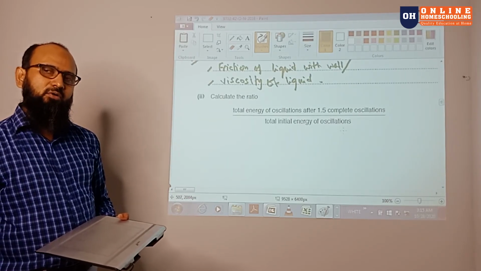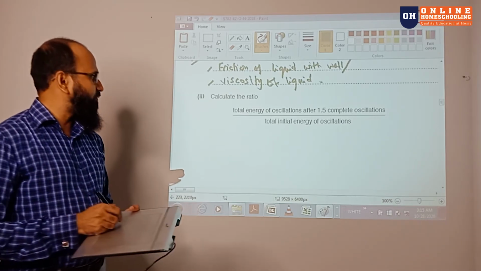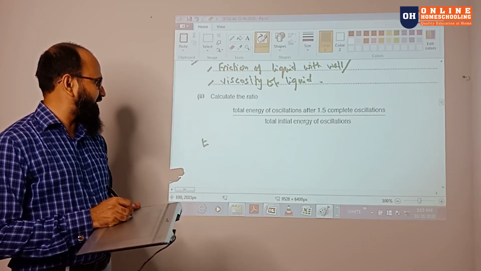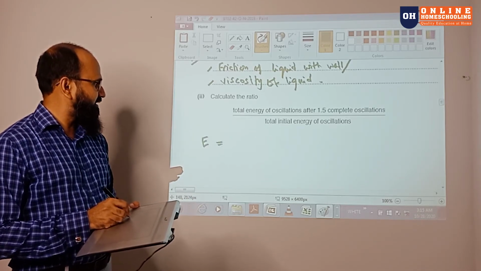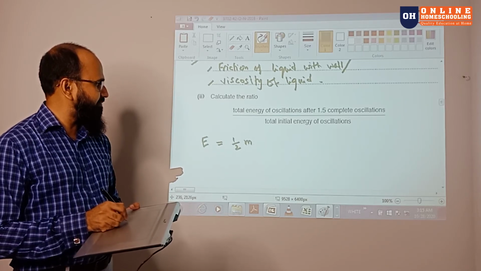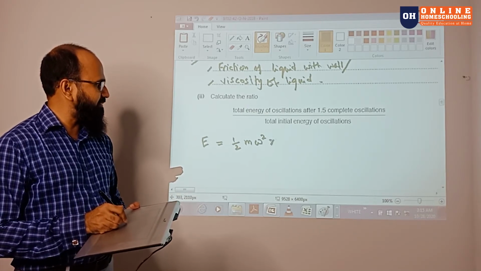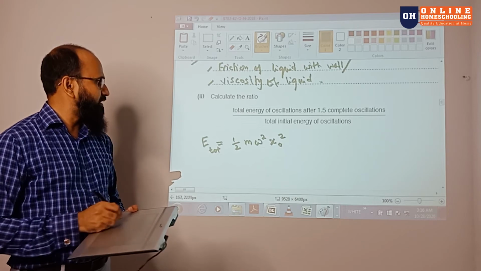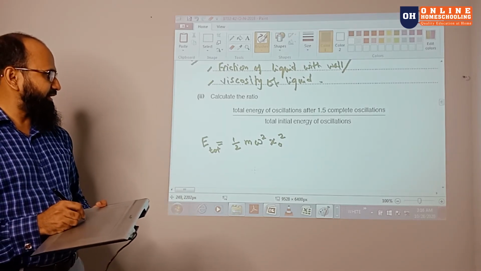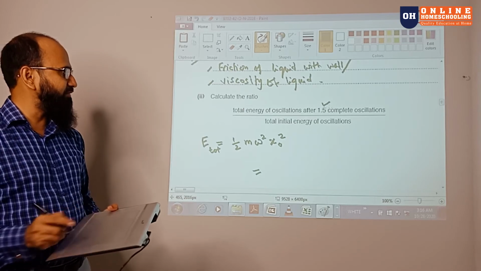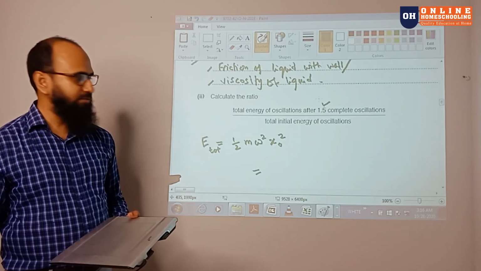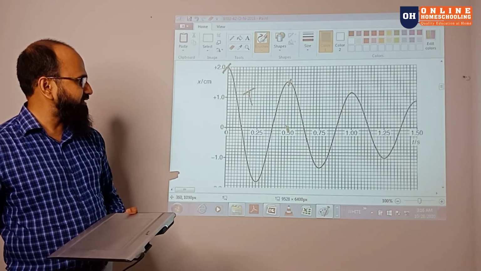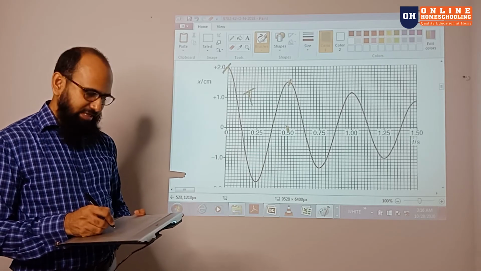Now they talk about the total energy after completing this one. In oscillation, in lecture number 2, we talked about the energy. The total energy equation is half m omega square x naught square, where x naught is the maximum amplitude. That is the total energy. So we are going to put this energy here, and now for 1.5 complete oscillations, if you go through that from the graph, there is 1 complete oscillation and 1.5 complete oscillations happening there.